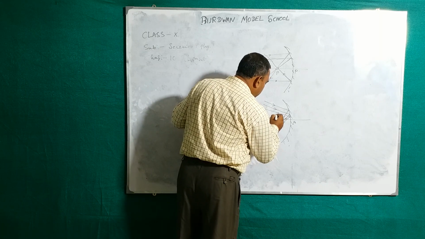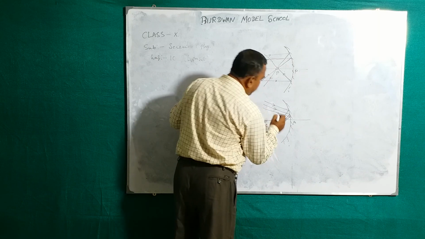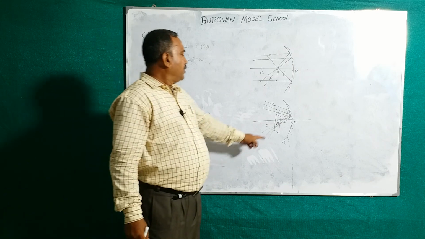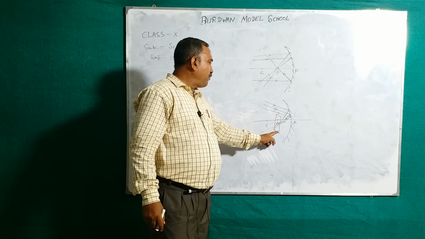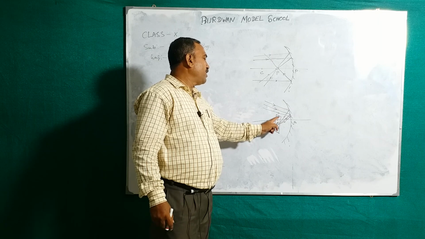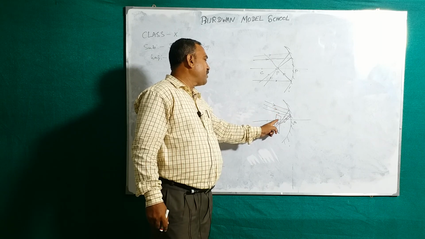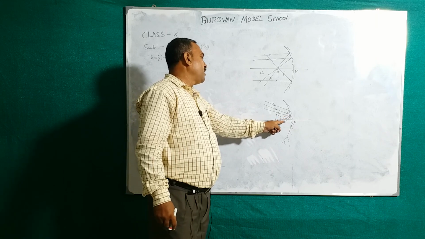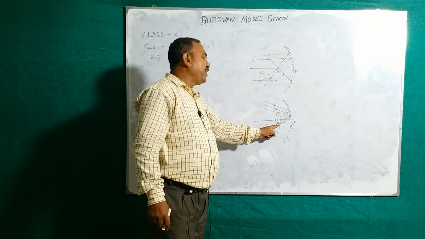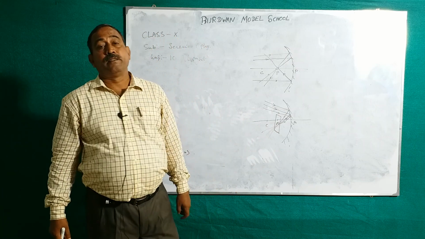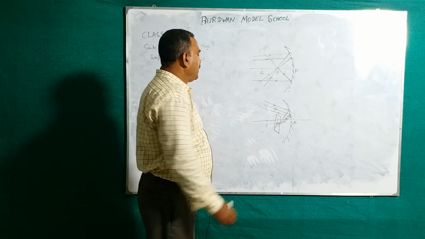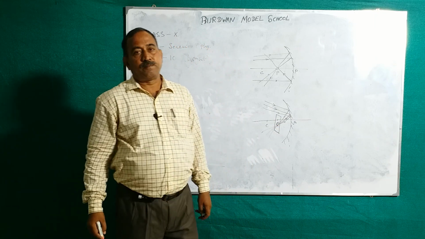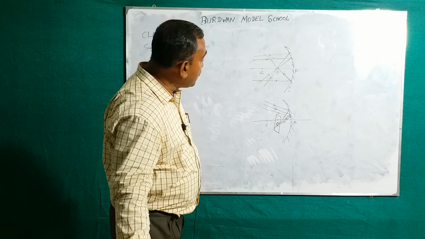an imaginary vertical plane on the focus. Vertical plane means it is perpendicular to the principal axis at the focus. The reflected rays in a beam of light, after the reflection, will meet on that plane. This is the secondary focus. Clear?